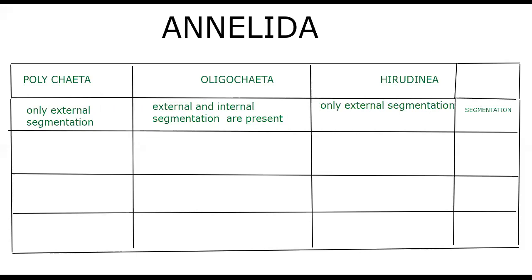For that, I have to introduce a leech. Hirudineans include leeches. So let me introduce a leech to understand the characteristic feature. In the case of leech, the segmentation is present like this. How many segments are present? If I ask the same question for the earthworm, we used to say 100 to 120.